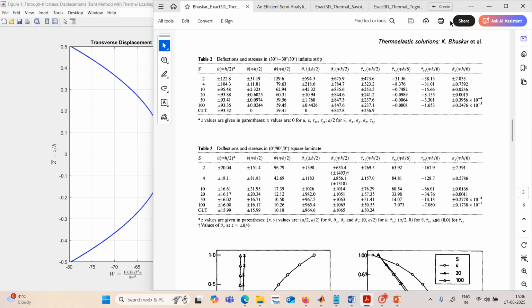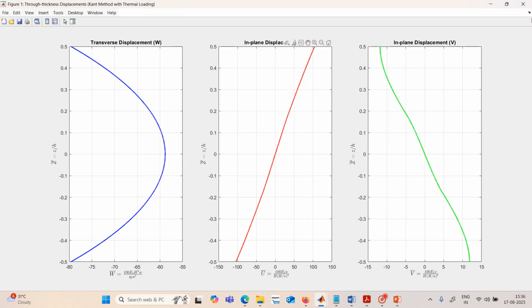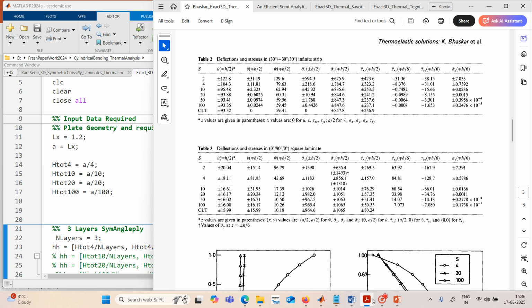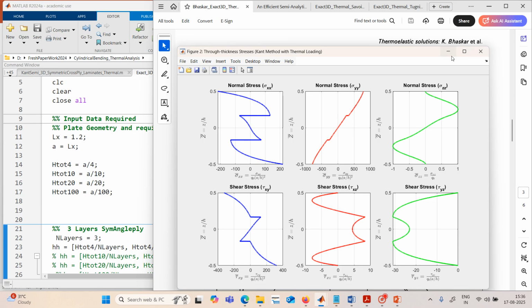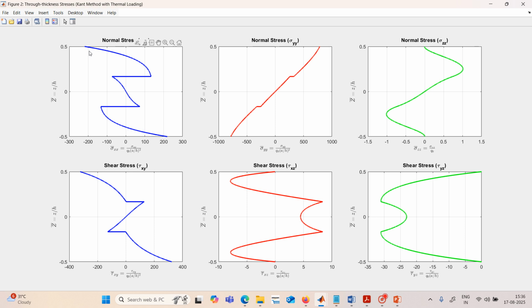Okay, no issue. You can also see the shear stresses and the stresses here. This is sigma xx, this is sigma yy, sigma zz, tau xy, then tau xz, and this is tau yz. Hence you can see that sigma zz is very different from what we see in the mechanical loading. It is shown in a very different way.